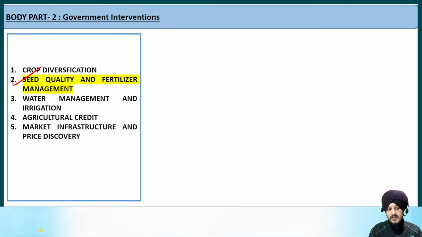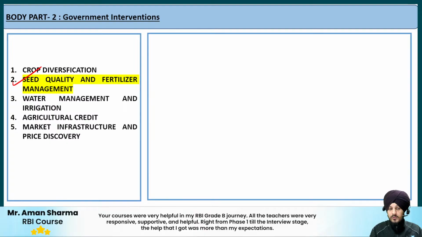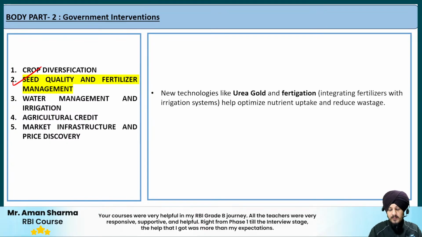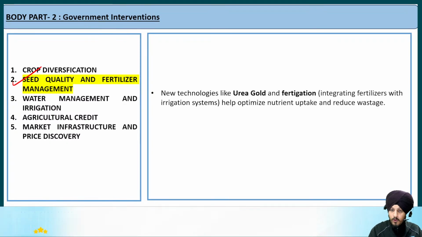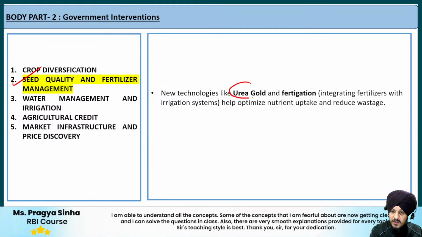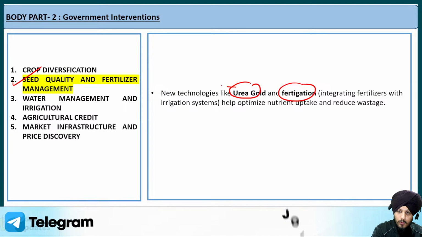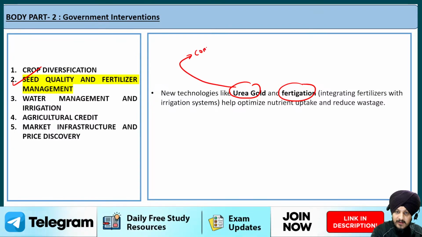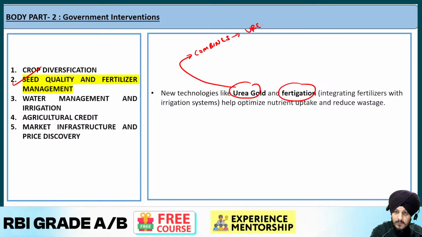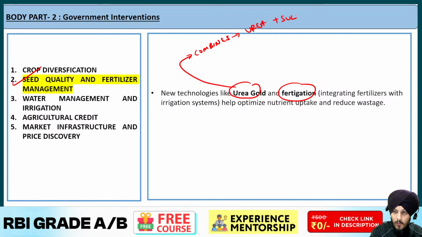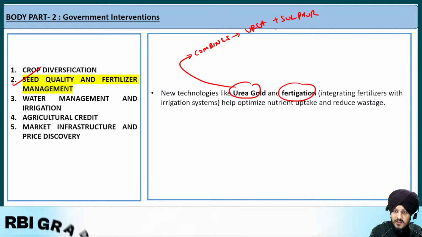Regarding this, the economic survey talks about the different initiatives that have been taken by the government, because the government is focusing on new technologies like urea gold and fertigation. Now what do we mean by urea gold? Basically, urea gold combines urea and sulfur.